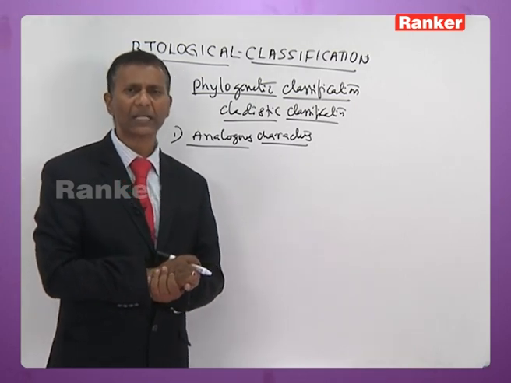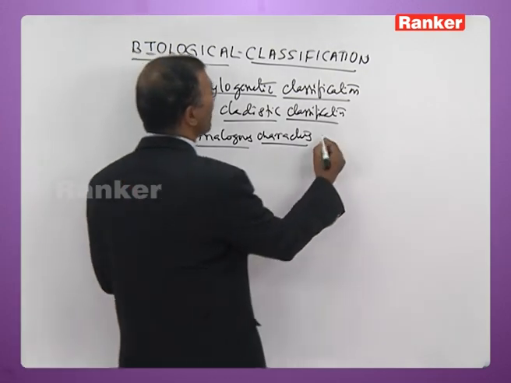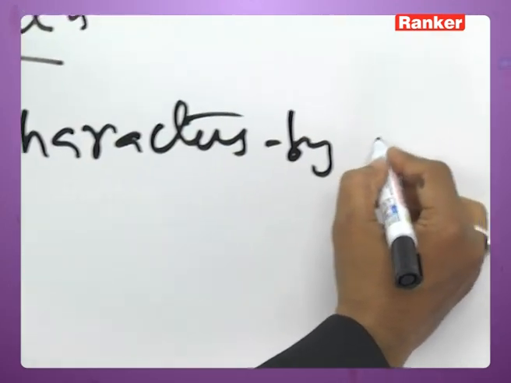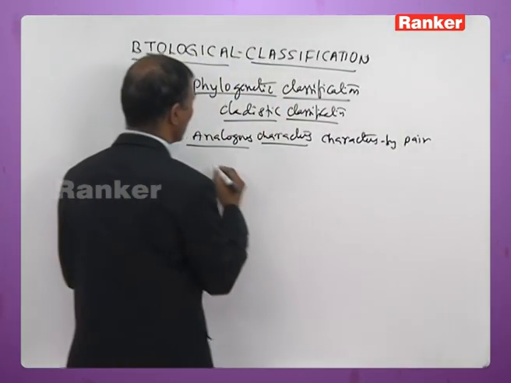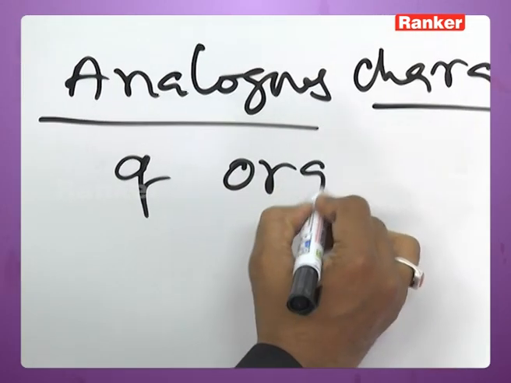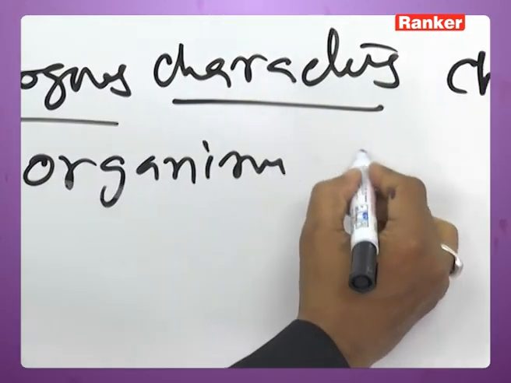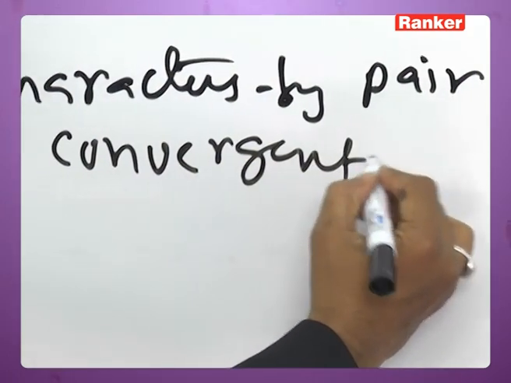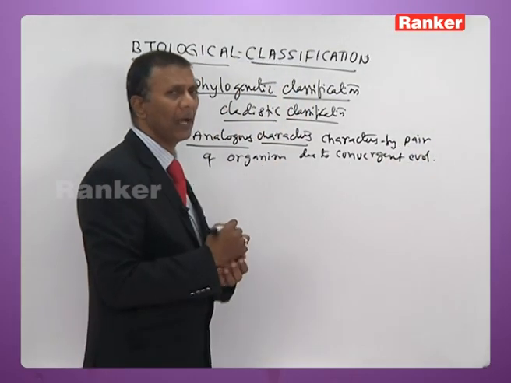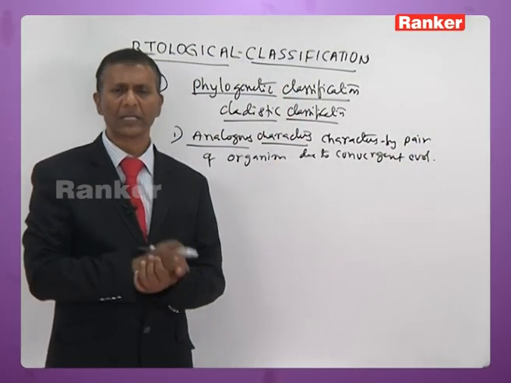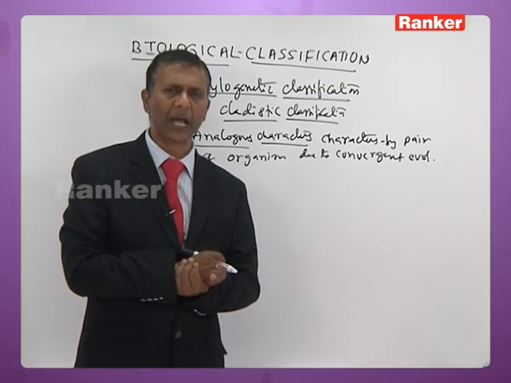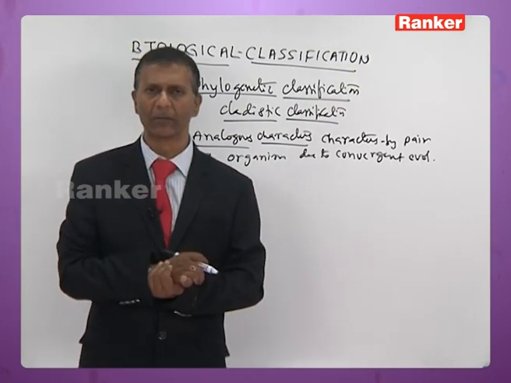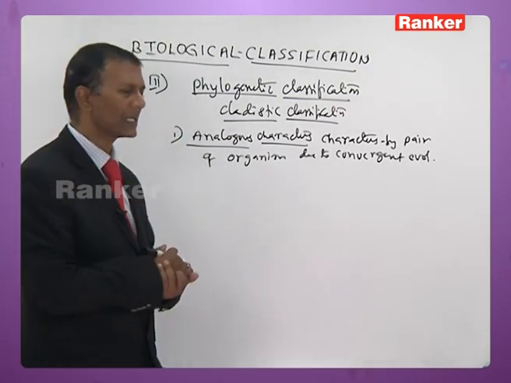What are analogous characters or analogy? Same characters shared by a pair of organisms due to convergent evolution can be called analogy. I'll give an example so that you can easily understand.